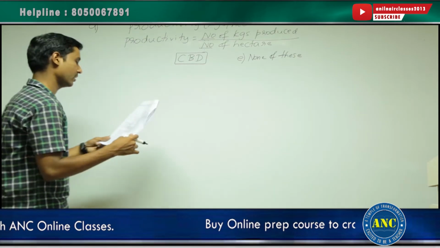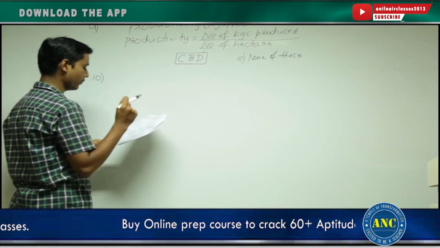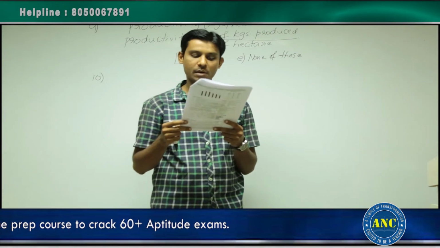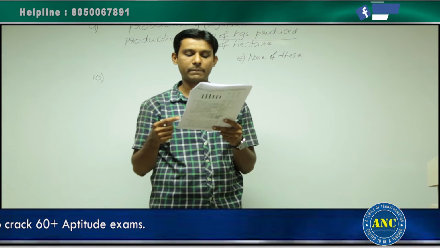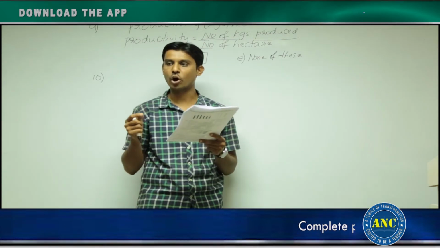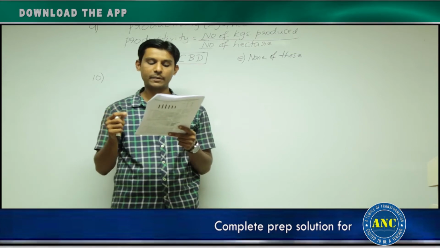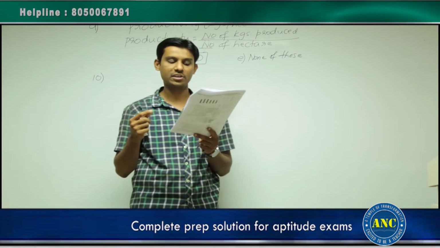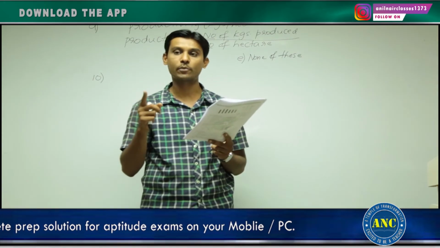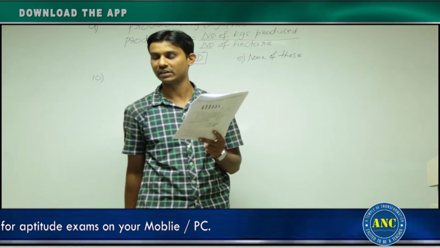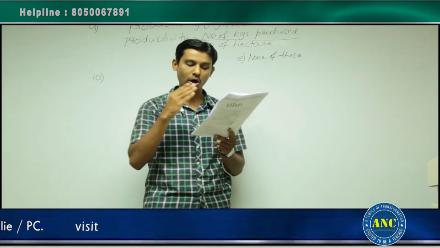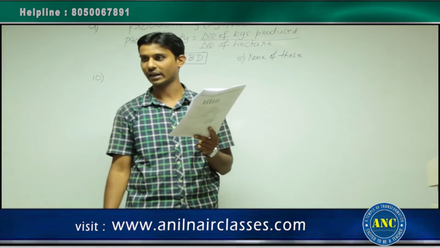See here, the 10th question. Please listen to the 10th question. Same logic. The average cotton productivity measured in kgs per hectare of all the cotton growing states in India was. This question is talking about productivity, average cotton productivity. The question is asking about productivity, and the graph is also telling you the productivity value. That means whatever is asked in the question, we can refer to the graph.